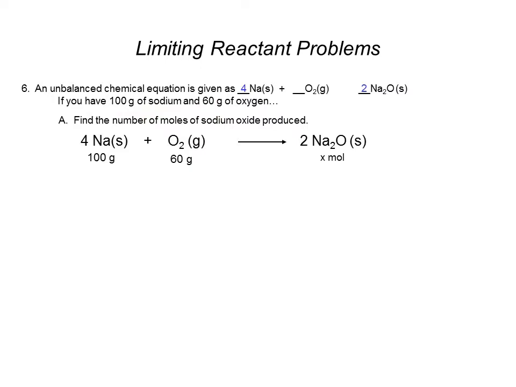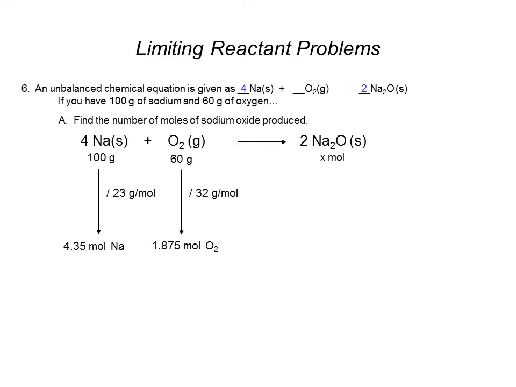We have to convert these to moles. Sodium weighs 23 grams per mole. That's the molar mass from the periodic table. 100 grams divided by 23 grams means that I have 4.35 moles of sodium. For oxygen, what will I have to divide by? If you said 32 grams per mole, you're correct. 60 grams of oxygen given divided by its molar mass of 32 grams will give me 1.875 moles of O2.